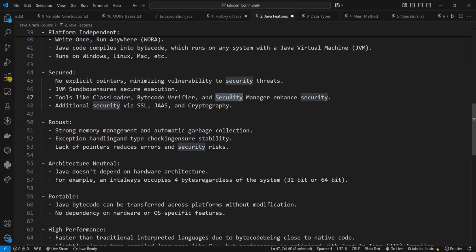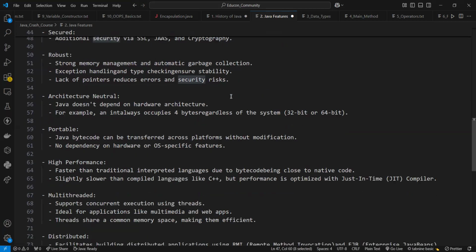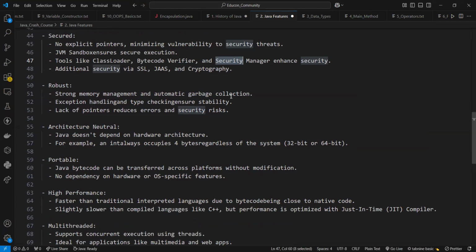Additional security also can be given via SSL, JAAS, and cryptography. Right. Next is robust. So the meaning of robust is strong. So Java is robust because it uses strong memory management. Then there is a lack of pointers that avoid security problems. Java provides automatic garbage collection, which runs on the Java virtual machine to get rid of objects which are not being used by a Java application anymore. And there are exception handling and type checking mechanisms in Java. All these points make Java robust.